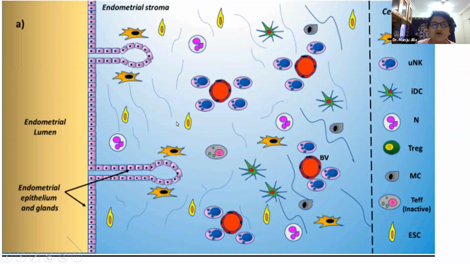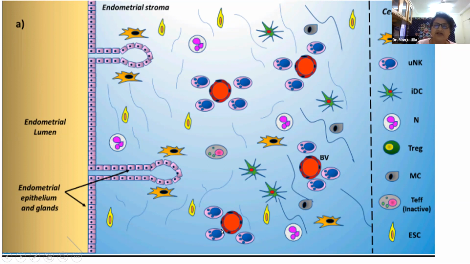So let us see all the cells which are present in our normal endometrium. This is the epithelial layer of the endometrium made up of columnar cells. Whatever epithelium invaginates into the stroma is called the glandular epithelium. The stroma consists of a matrix and a few stromal cells in the beginning of the follicular phase.